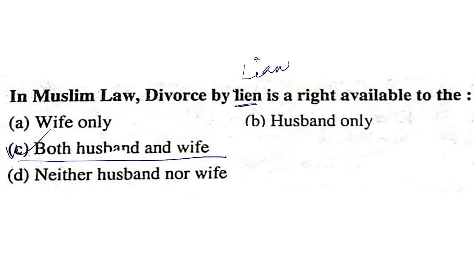Divorce by mutual consent is available to both husband and wife. Lien means mutual imprecation or the mutual consent.